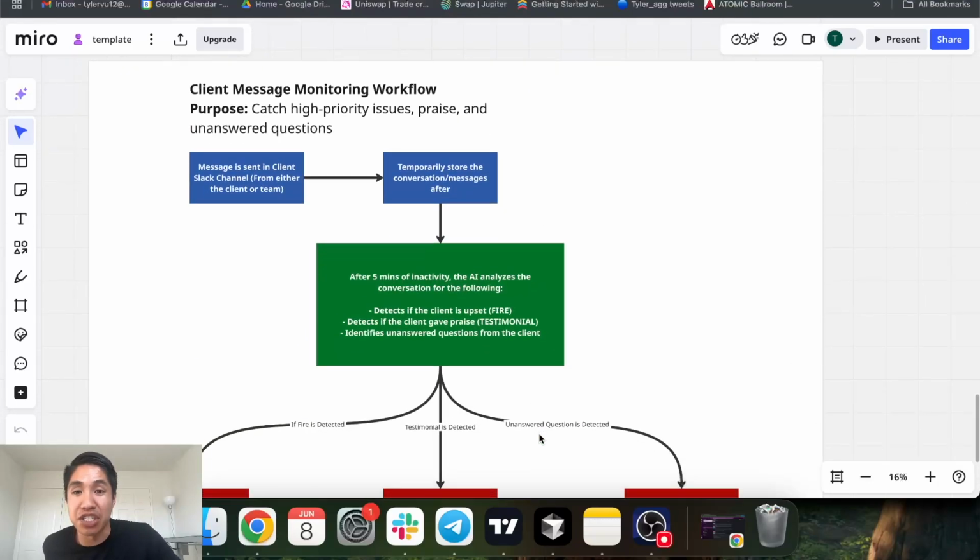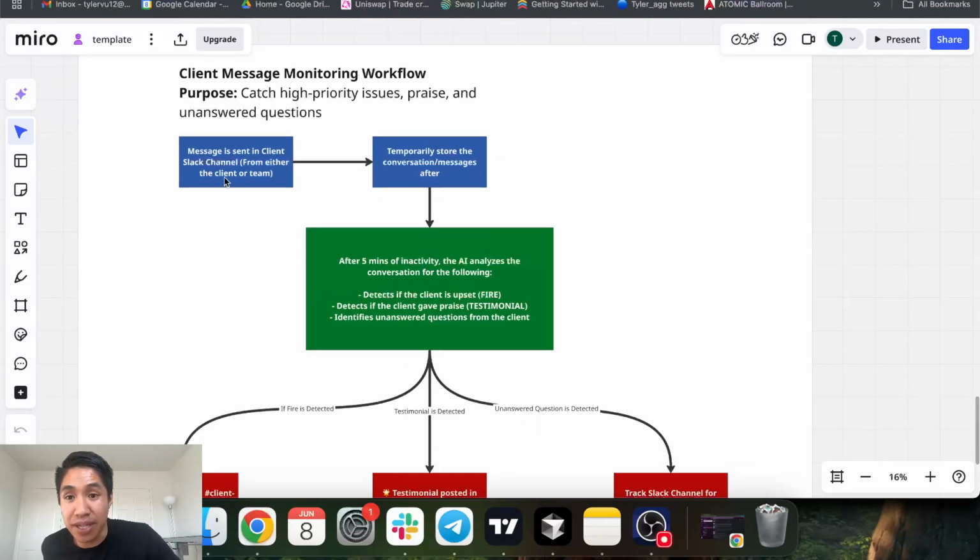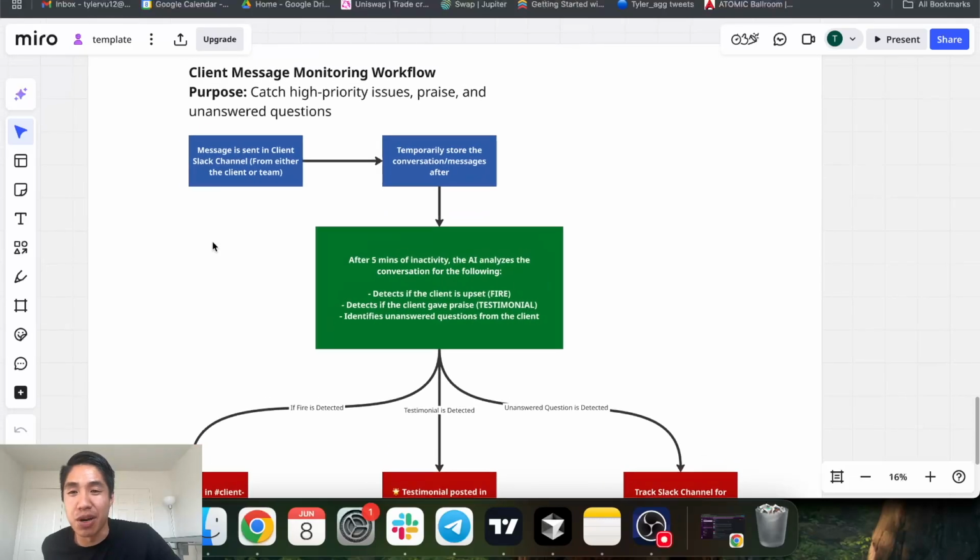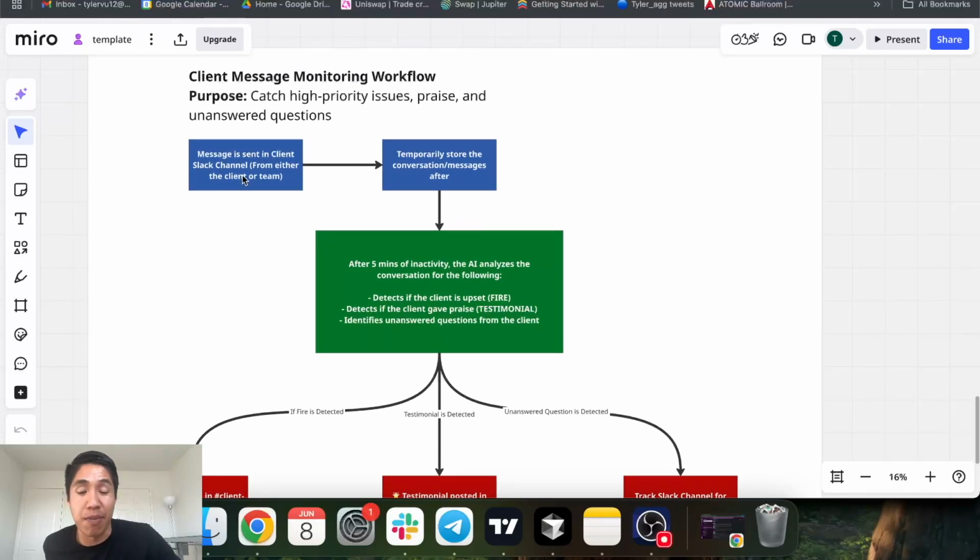In terms of client message monitoring, this one's a bit more complicated. A message is sent in the client Slack channel from either us or the client. What we're going to do then is temporarily store the conversation messages. The reason is a lot of times people send multiple messages at once in Slack. Like message 1: "Hey Tyler." Message 2: "Do you have this and that?" Message 3: "We did blah blah blah." So what we want to do is stream the entire conversation until there's 5 minutes of inactivity.